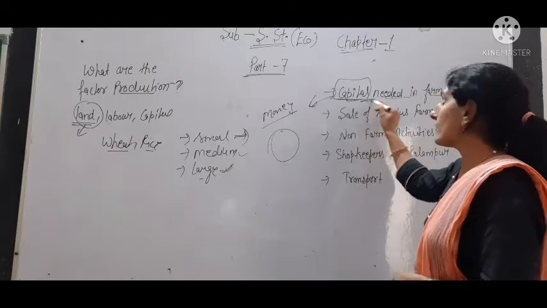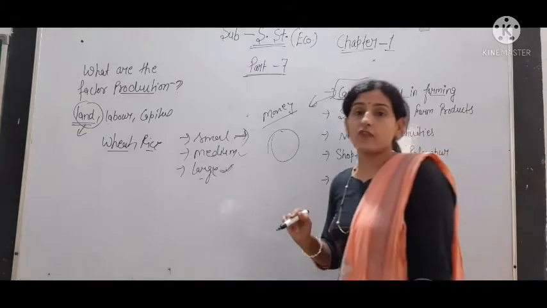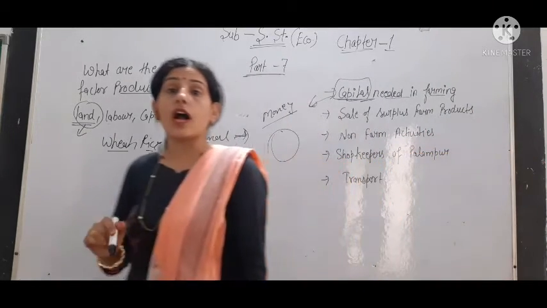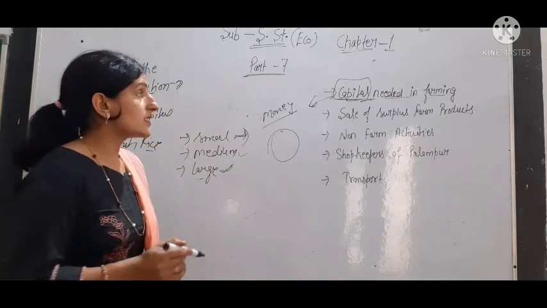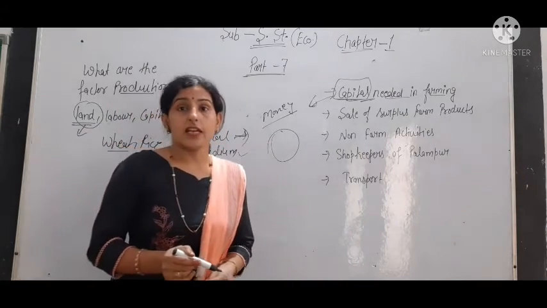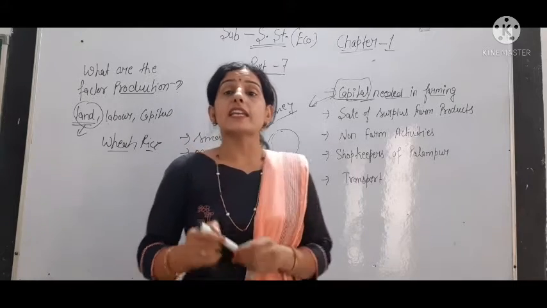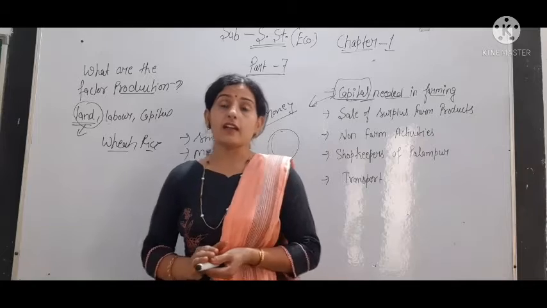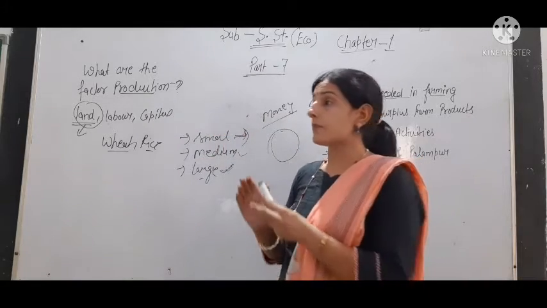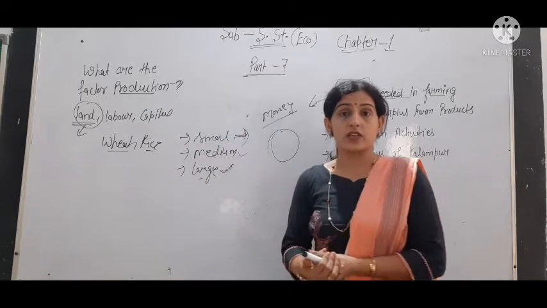So money, or we can say capital, is needed in farming to purchase or hire the factors of production. Then the next is sale of surplus farm product. As we talked, we can increase production from the limited area of land. So what happened, there is a multiple increase in the production, okay.